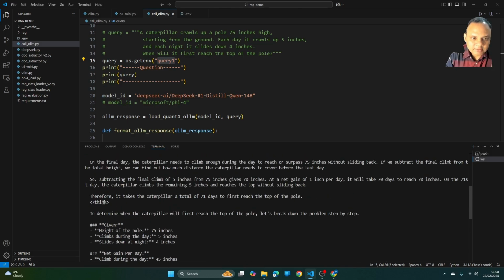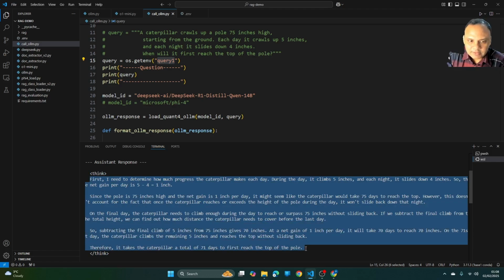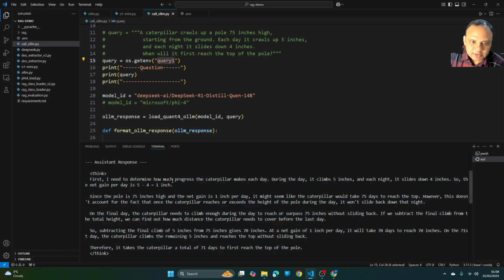Let's check how it has given it. Here you can see that there is a think tag. Within this particular tag, it has thought about the reasons to solve the problem. Let's see how it has thought. First, I need to determine how much progress the caterpillar makes each day. During the day, it climbs 5 inches, and each night it slides down 4 inches. So the net gain per day is 5 minus 4, 1 inch.